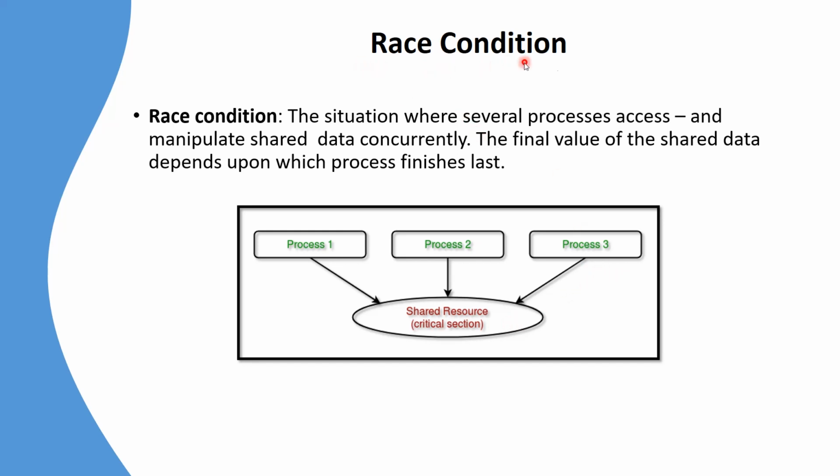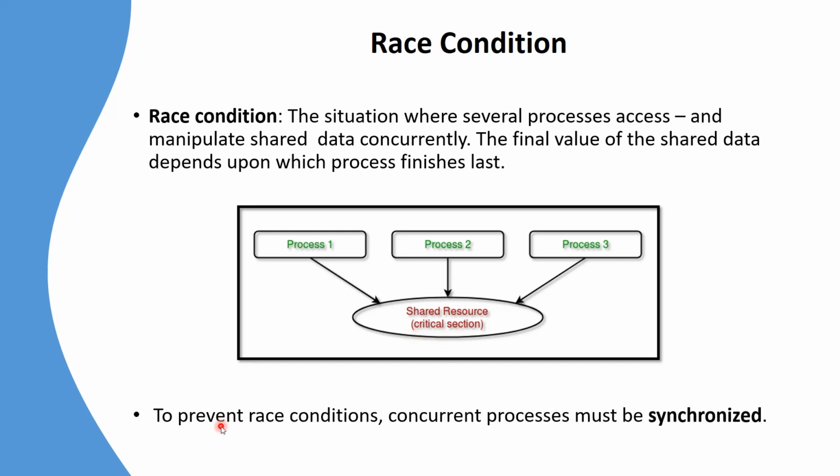So race condition means that multiple processes, in our example 3 processes, are competing to access a section of the shared memory where the data is shared. That condition is called a race condition. To prevent race condition, concurrent processes must be synchronized.